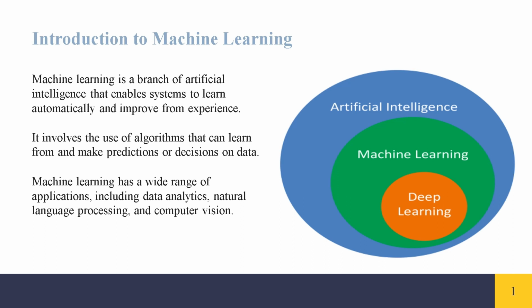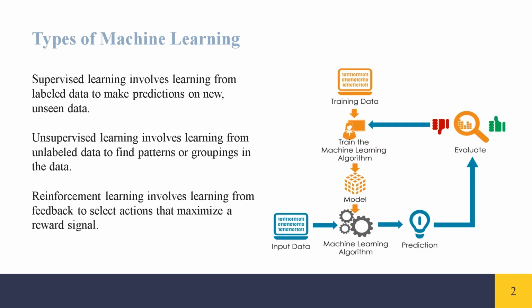Machine learning has a wide range of applications, including data analytics, natural language processing, and computer vision. Supervised learning involves learning from labeled data to make predictions on new, unseen data. Unsupervised learning involves learning from unlabeled data to find patterns or groupings in the data. Reinforcement learning involves learning from feedback to select actions that maximize a reward signal.